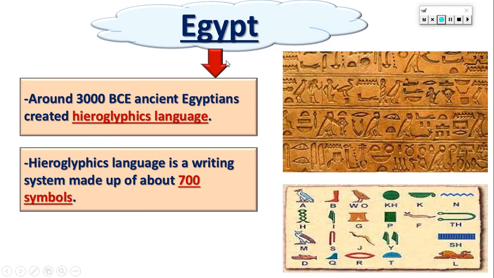Let's start with Egypt. The people who lived in Egypt 3,000 years ago, we call them Egyptians or ancient Egyptians. They created a language which is called hieroglyphics. This language, as you can see, consists of 700 symbols. Each one of them is a symbol. So what is the name of this language?